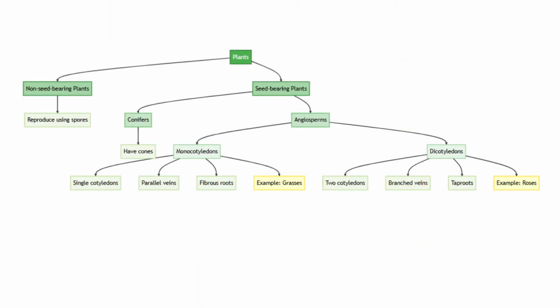Plants are also classified into groups based on how they reproduce. Non-seed-bearing plants reproduce using spores. Seed-bearing plants are divided into conifers, which have cones, and angiosperms, which have flowers and are further categorized as monocotyledons, with single cotyledons, parallel veins, and fibrous roots, like grasses. Dicotyledons have 2 cotyledons, branched veins, and taproots, like roses. Taxonomy reveals the incredible diversity of life on Earth, helping us understand and appreciate the unique features of every species.